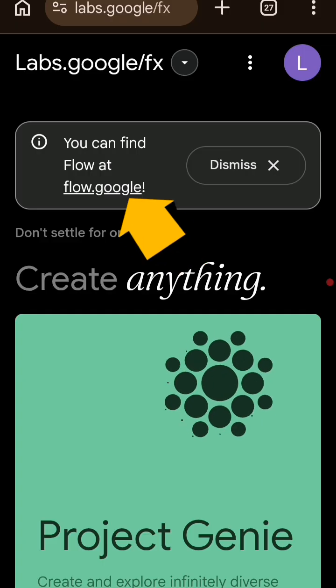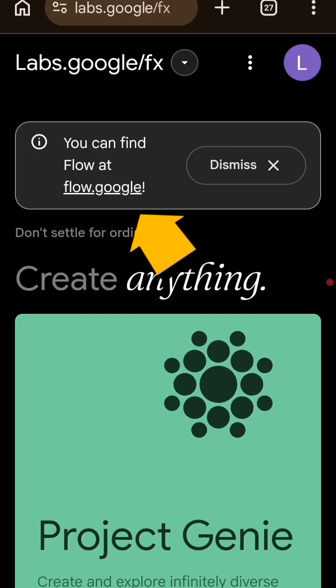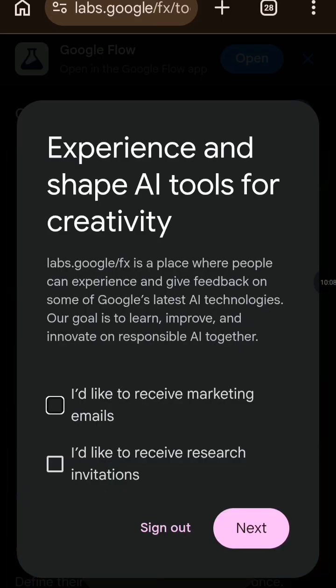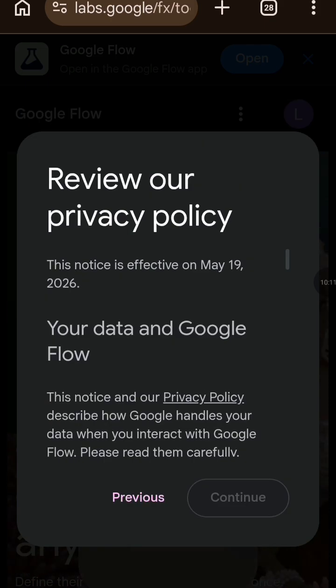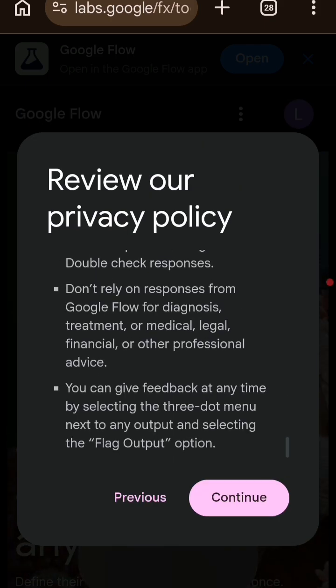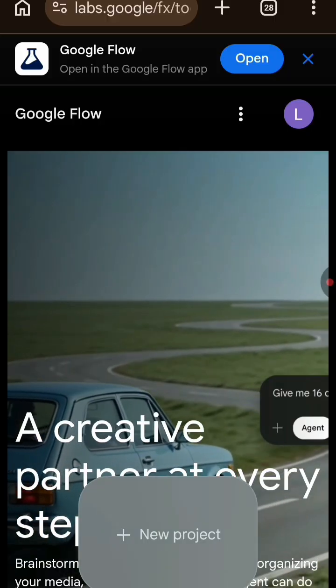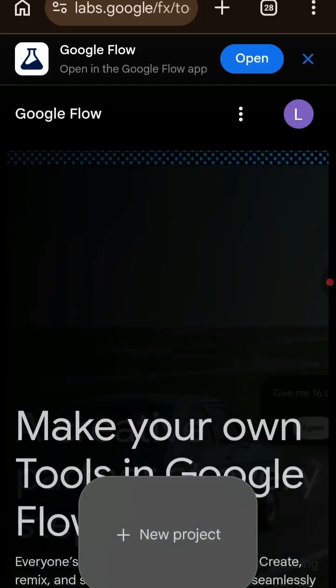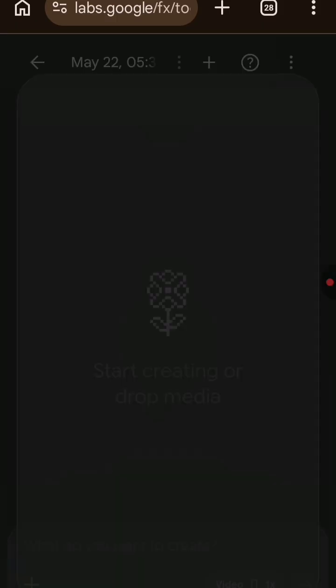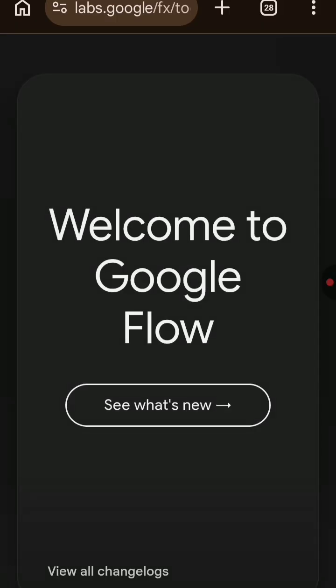They said you can find Flow at flow.google. So I'm going to click on that link that they told me that I can find Flow. I'm going to click on it and wait for it to load. Okay, so it took me here. I'm going to check this first box here. Click on next. I'm going to scroll up and click on continue. Voila! Now I am in Flow. So I'm going to go ahead and click on new project so that I can continue the story because I exhausted my credits in the last Gmail.